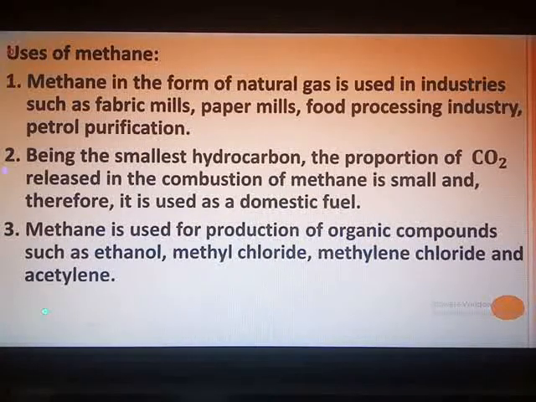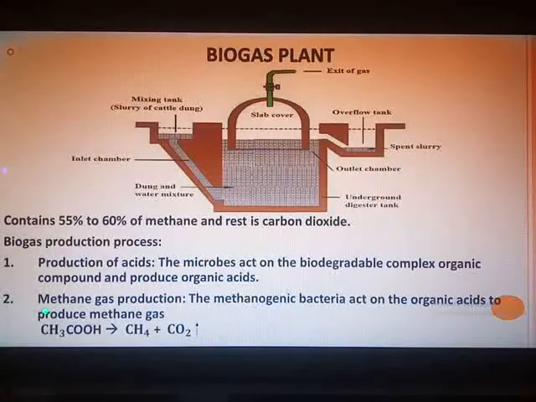Apart from these uses and properties, any other property of your choice you can study from the Google net and you can add it in the exam. The last topic to end the revision of this chapter is the biogas plant. Now, the biogas plant is widely used in rural areas, in villages, where electricity is a major problem.